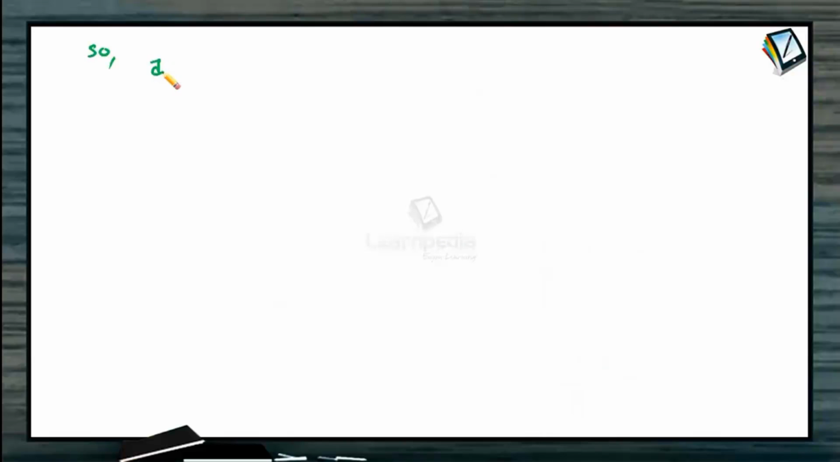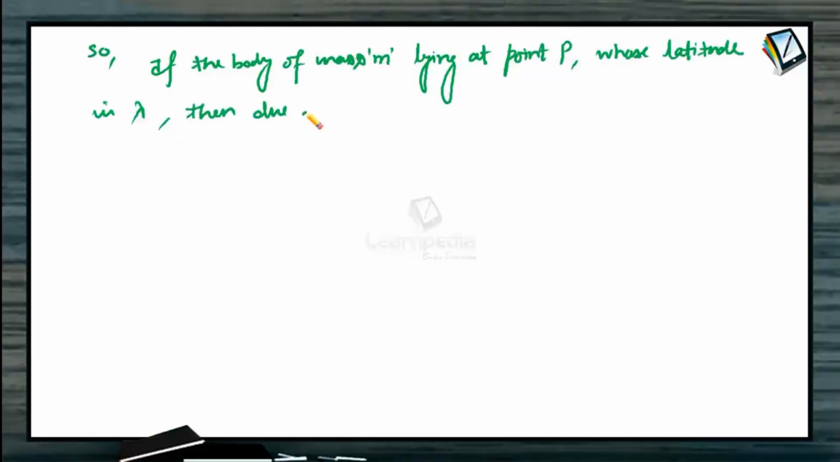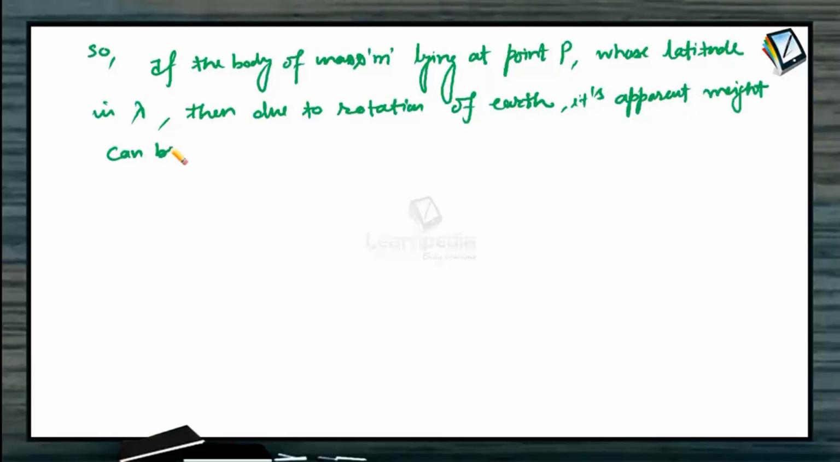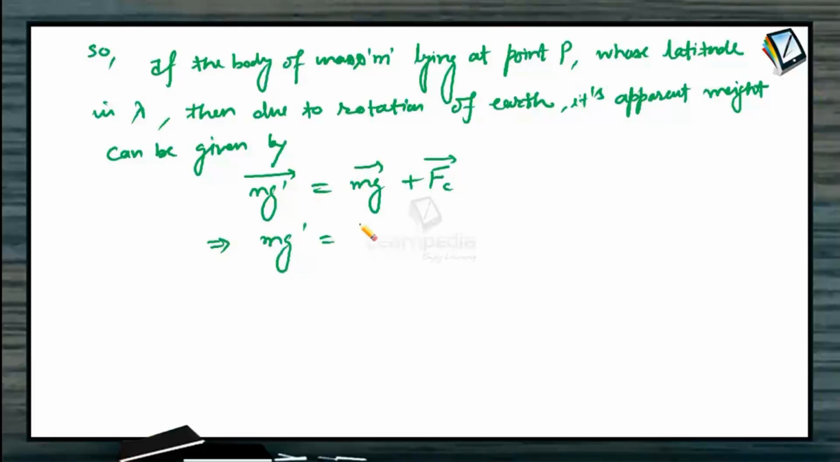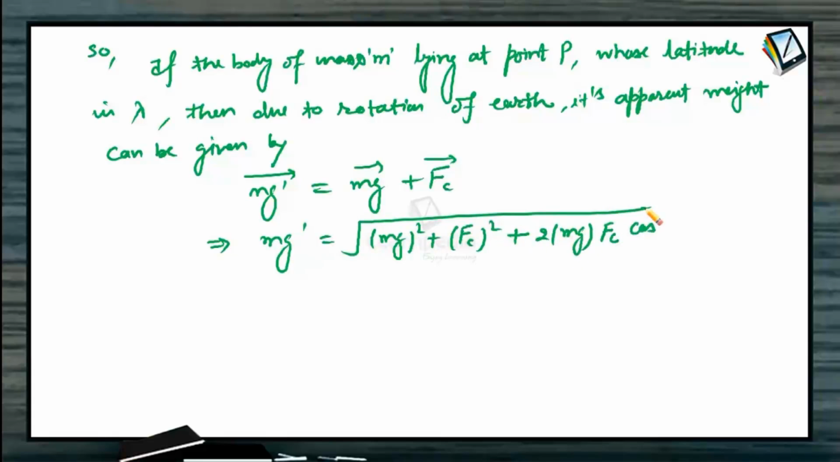So if the body of mass m is lying at point P whose latitude is lambda, then due to rotation of Earth, its apparent weight can be given by mg dash equals mg plus F centrifugal. Magnitude wise it can be written as mg dash equals root over mg square plus Fc square plus 2 mg Fc cos of 180 minus lambda, because the angle between vector mg and vector Fc is 180 minus lambda.